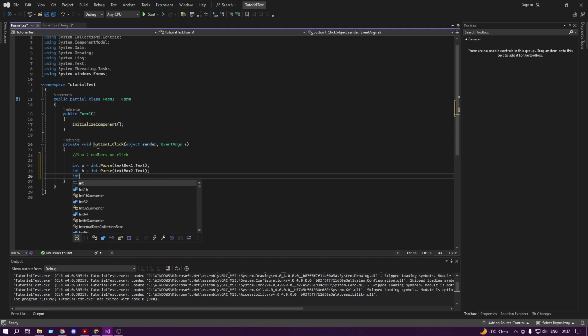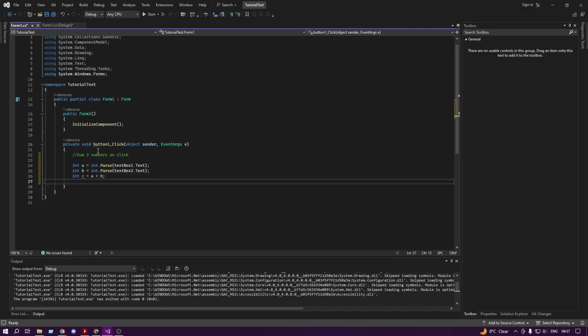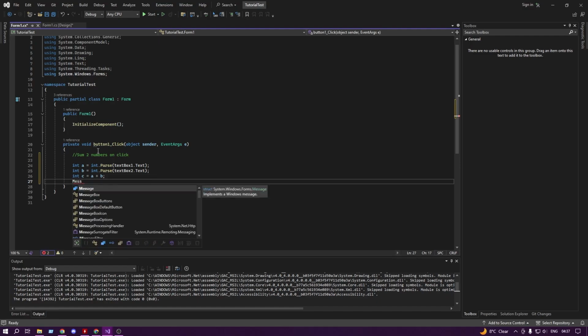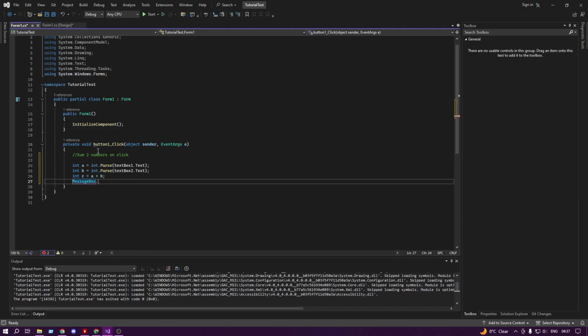After that, we have to add a third one to carry the sum of A and B. We need code for showing a message box. In between the quotes we will write our message and the sum that we will show.